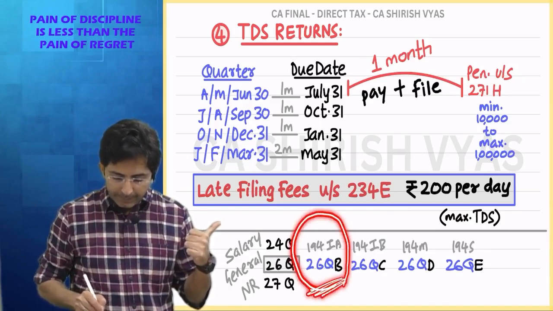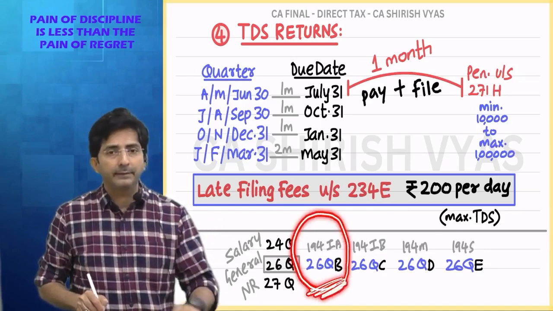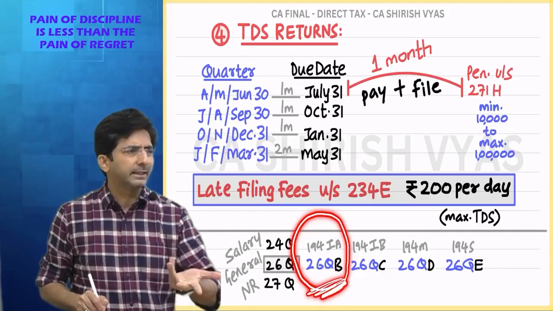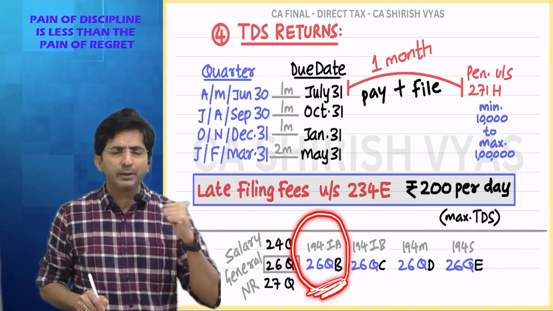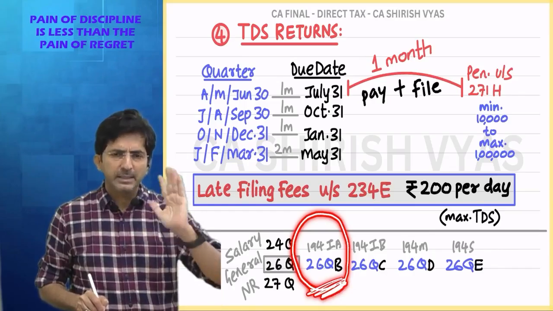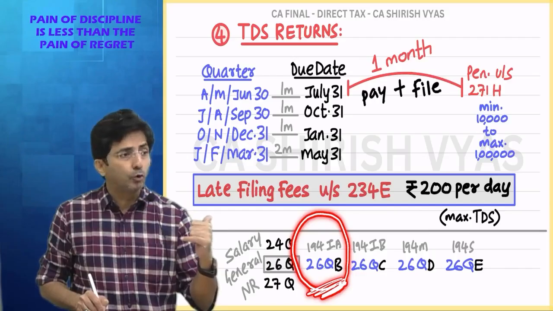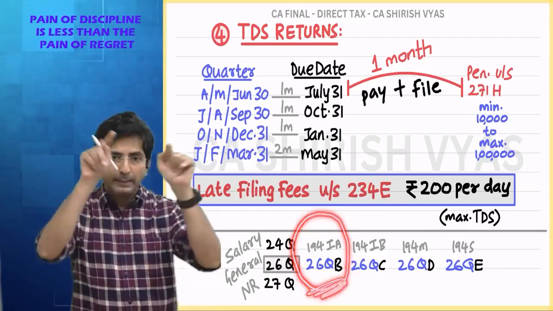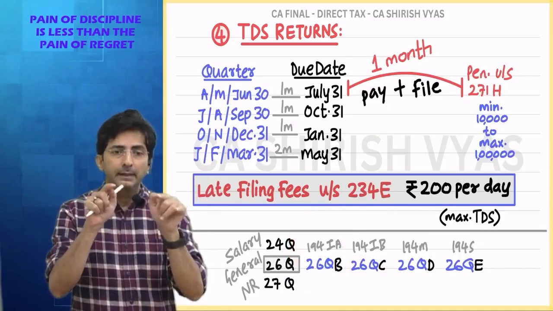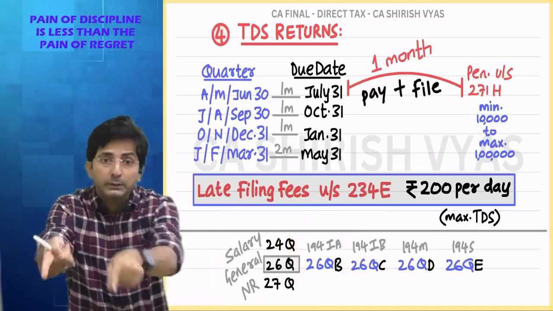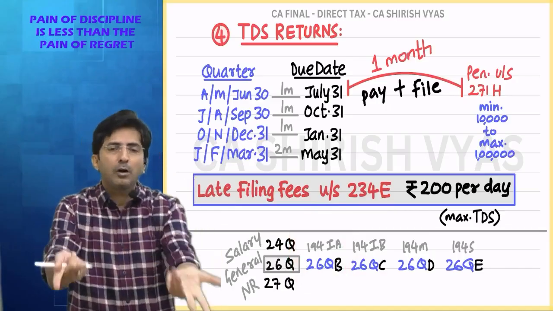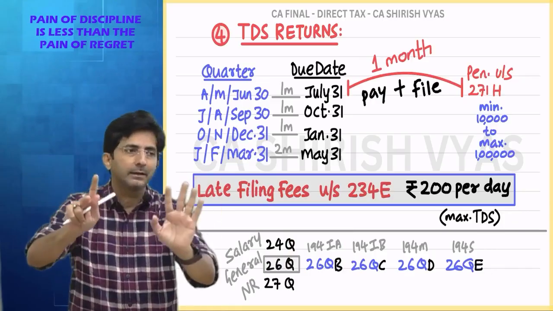Under 194 IA, you go online. You can also Google and see TDS challan for 194 IA. Can you see section 194 IA? Immediately in Google you will find the form. See the form. The form is 26QB, and in that QB you have to fill the details. That form is actually for depositing TDS. But what does the law say? It is challan cum return.